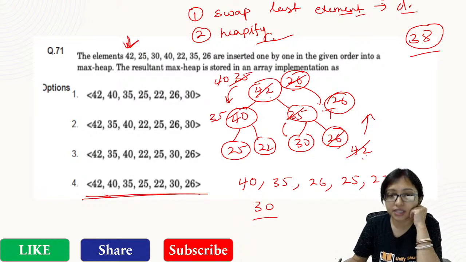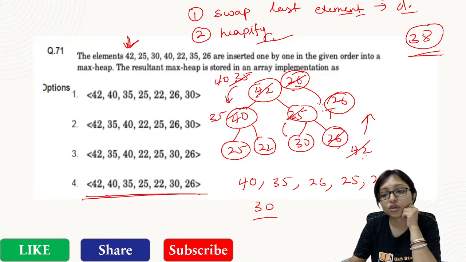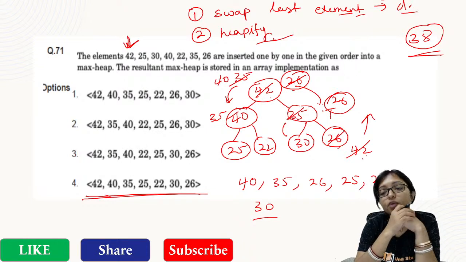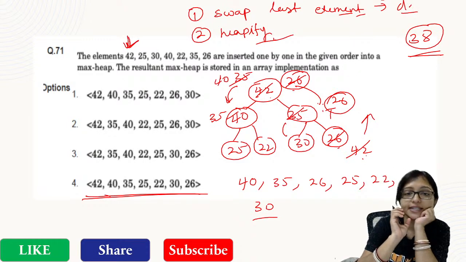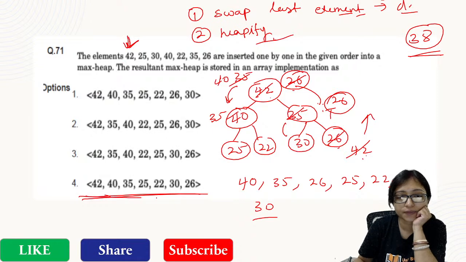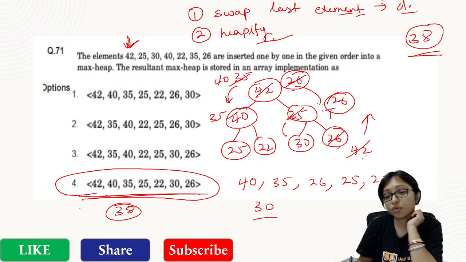How to do the insertion? That is what I am asking. I am telling you, you have to insert 38. After inserting 38, what will be the answer? If I want to insert 38 now in this tree, whatever the given question in this tree, I want to insert 38, then what will be my answer?